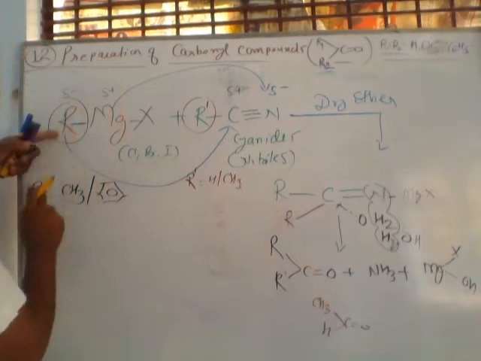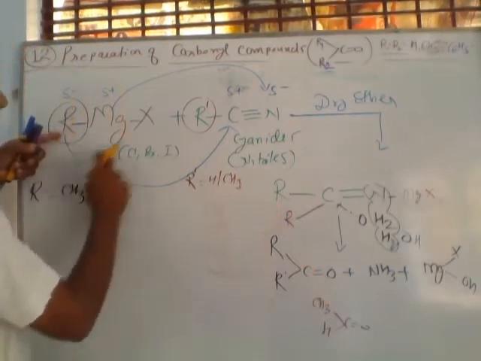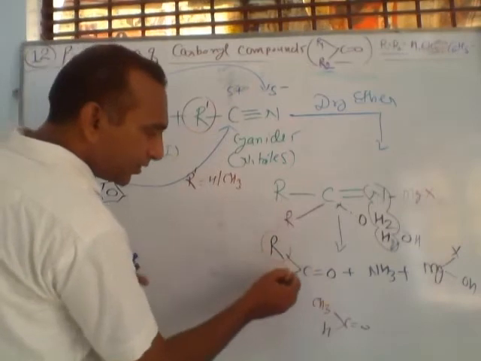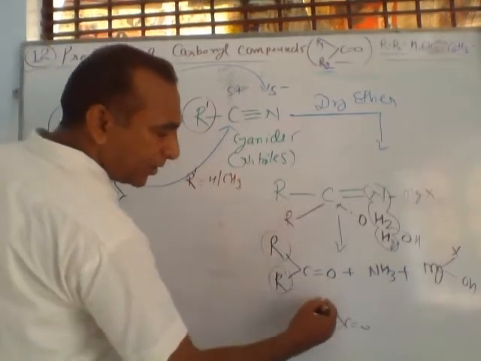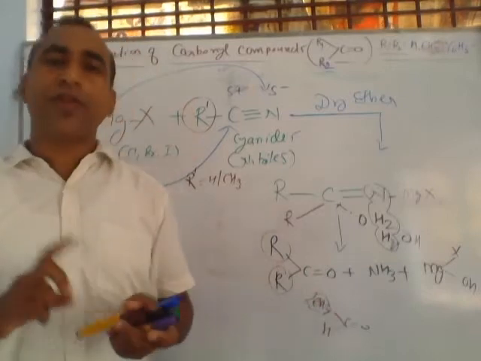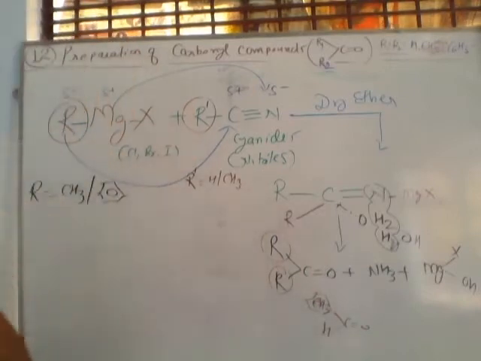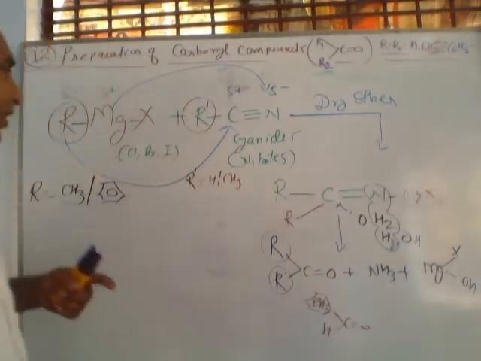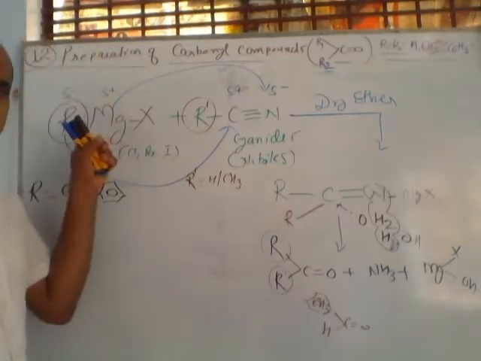If here is a benzene ring, listen, a benzene ring, and this is hydrogen, what compound will form? This is a benzene ring and this R dash is H. Here benzene ring. So the compound is called benzaldehyde. By using different types of alkyl groups, you can prepare different types of ketones, otherwise aldehydes. So, quickly revise the RMgX Grignard reagent.